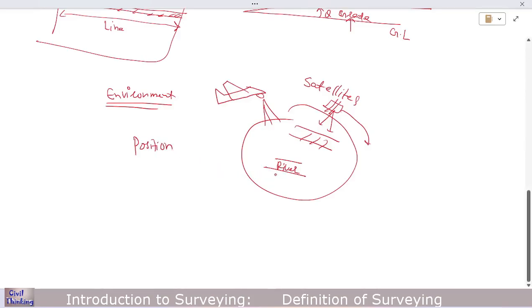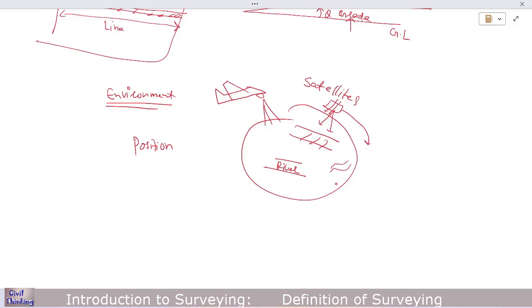Not only this, we can also monitor the changes in these resources. For example, let us say the river was like this in one year, and maybe in the next year the river was only this much. Unfortunately, there is a bad side of humans: we are depleting and polluting our resources, doing deforestation and all those things, doing bad things to the environment.